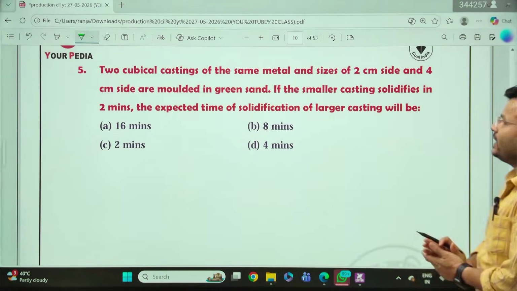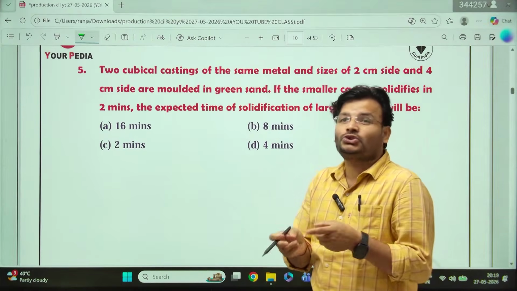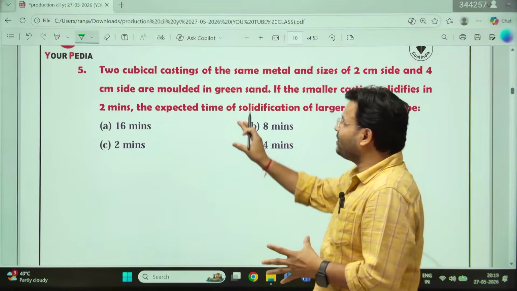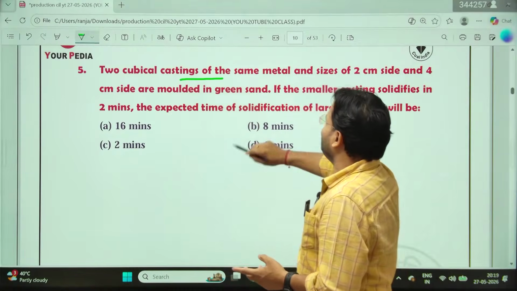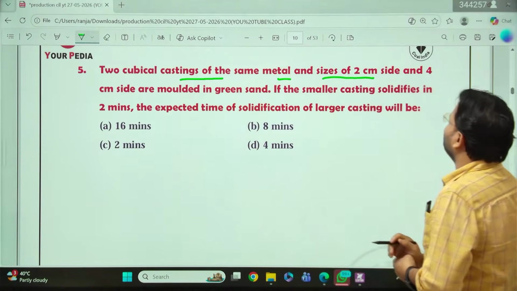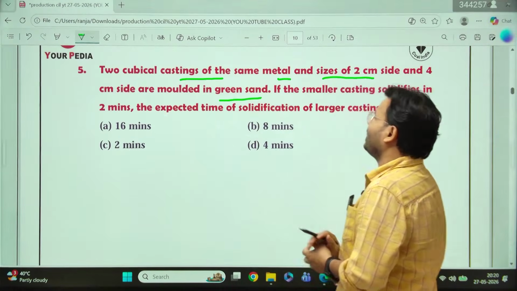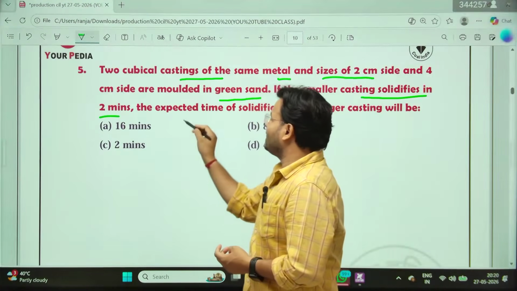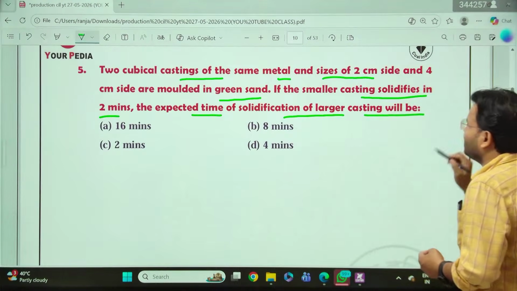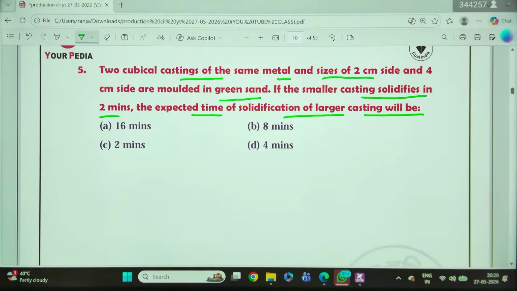The question is that, on your PYQ, a previous year question was there about the solidification time. That's why I have come to a numerical on the solidification time. The question is that two cubical castings of the same metal, of size 2 cm side and 4 cm side, are molded in green sand. If the smaller casting solidifies in 2 minutes, the expected time of solidification of the larger casting will be, and you have some options. What will be the answer? Answer everyone.